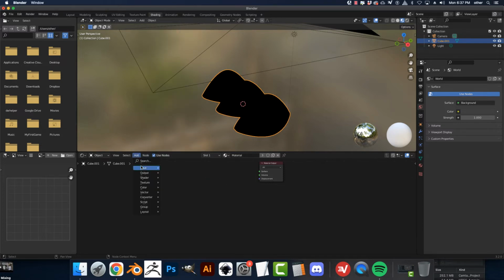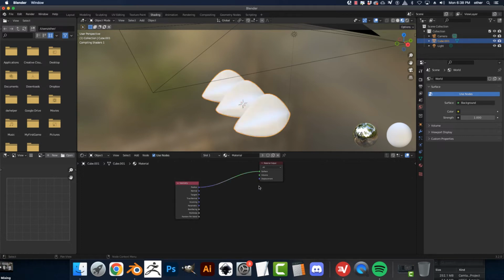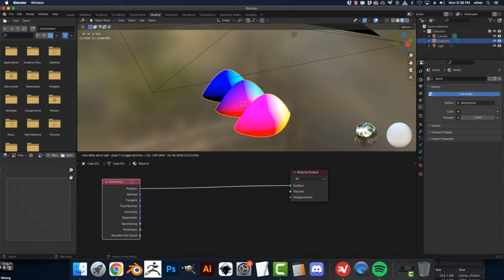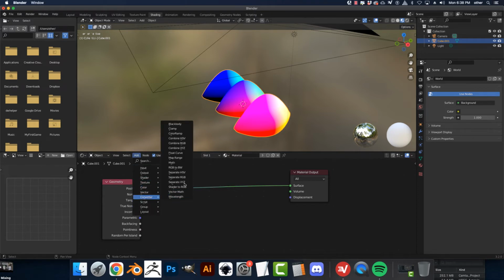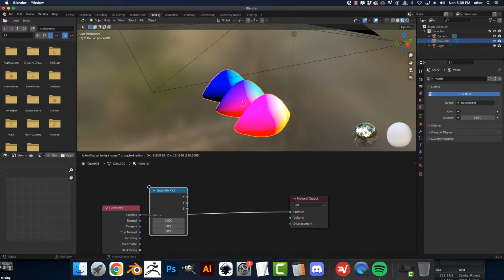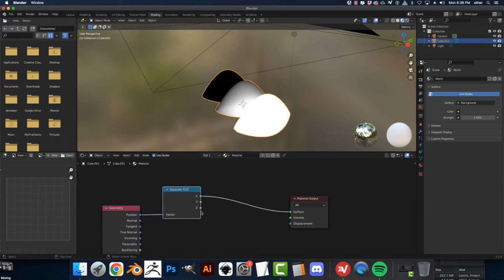We're going to add an input called geometry. Click it. We're going to connect position to surface. Just going to move this over. I'm going to add a converter, Separate X, Y, Z. I'm going to put this here. And see how where there's a purple dot? If I line this up with a line, it automatically connects. I'm going to connect Z to surface.